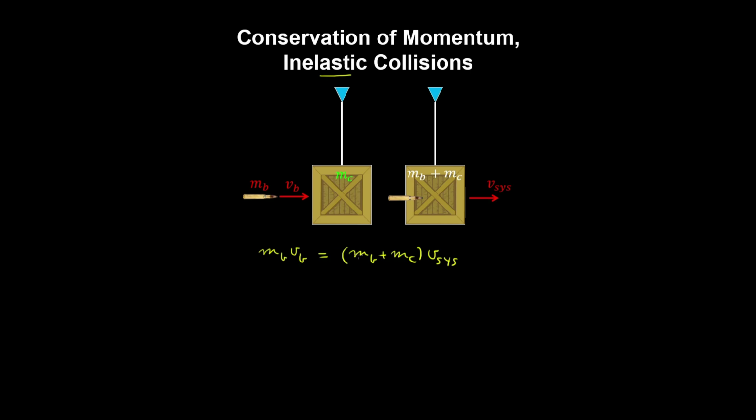So we have the momentum being conserved in an inelastic collision, and in an inelastic collision, the kinetic energy is not conserved. So the initial kinetic energy of the system comes from the bullet, minus the dissipated energy, which occurs where the bullet breaks the bonds in the crate to be lodged in the crate. And that's equal to the final energy of the system, being the bullet and the crate. So in our inelastic collision, some of the kinetic energy is transferred into internal energy of the system.